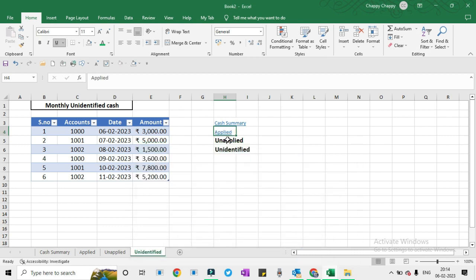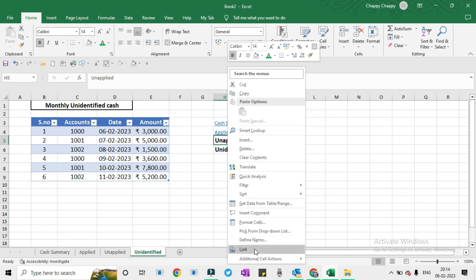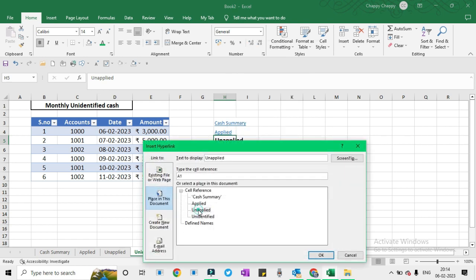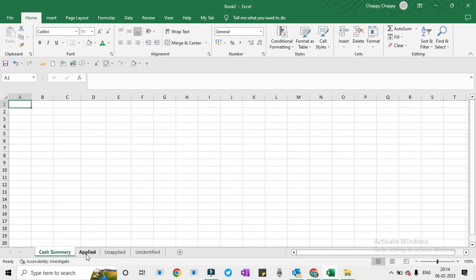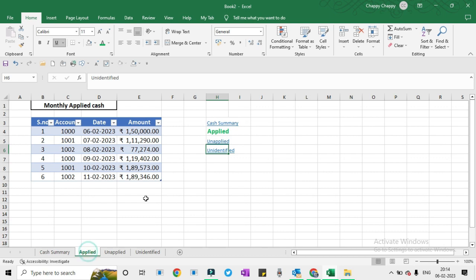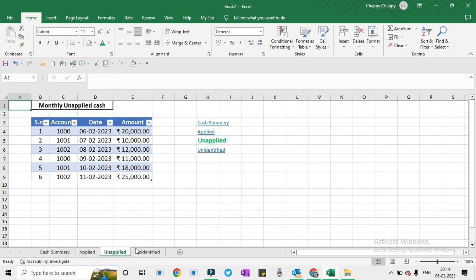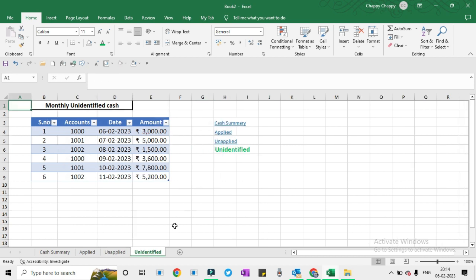the dashboard like this, we will merge the first two rows, merge and center, and we will write Cash Summary. Center it, make it bold, let's color it green, and press Alt H B T for a thick border, so this black border is highlighting it. Now